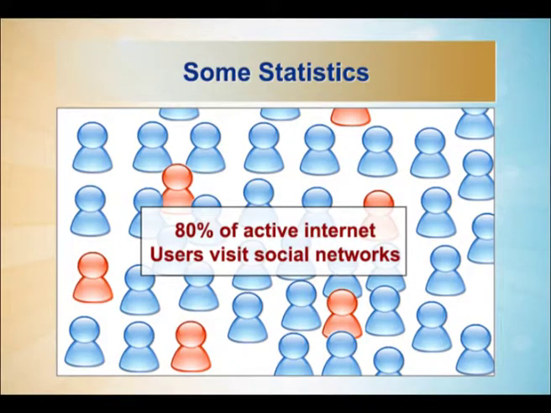But before making a quantum jump into the enhanced OPAC component, let me give you some statistics. Do you know 80% of active internet users visit social networks? So if you are not incorporating social networking tools into your OPAC, possibly users will not come to search and view your OPAC.